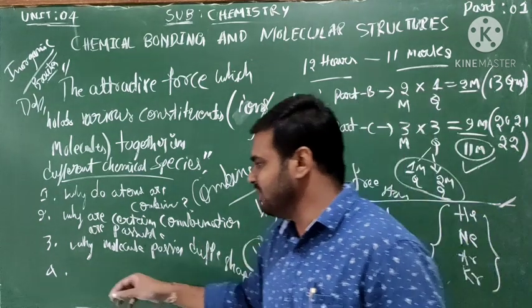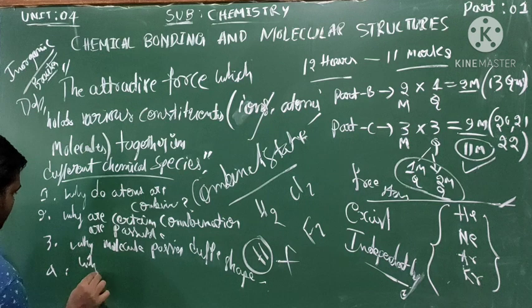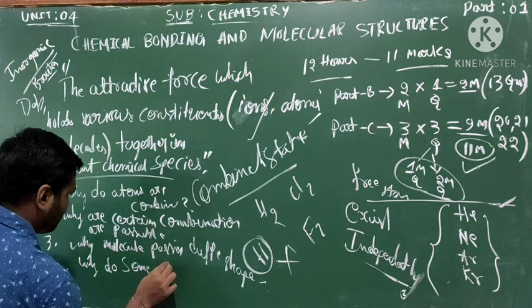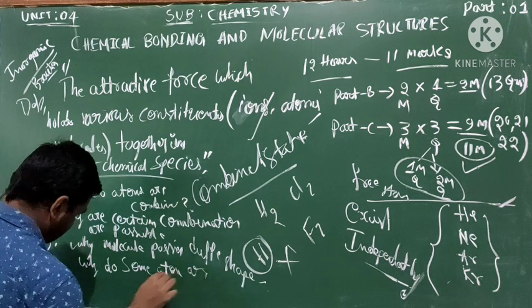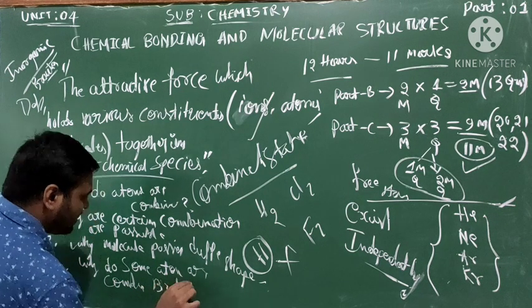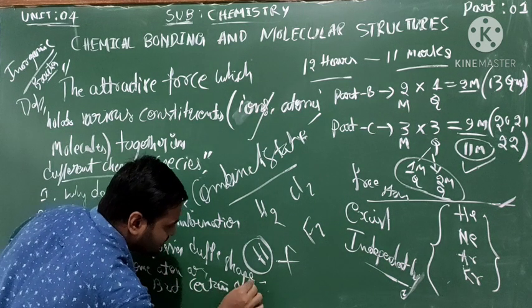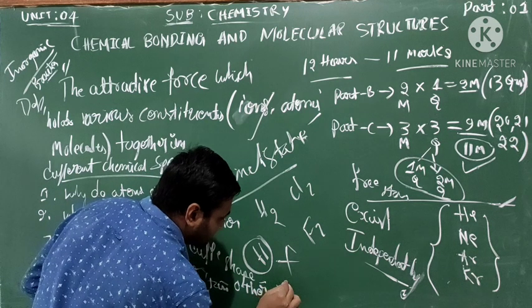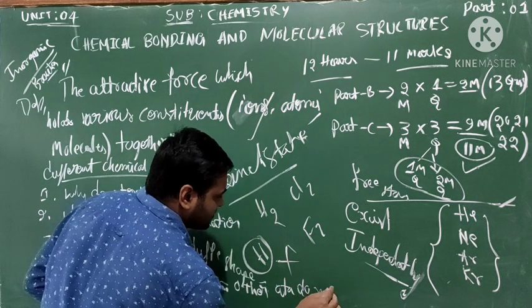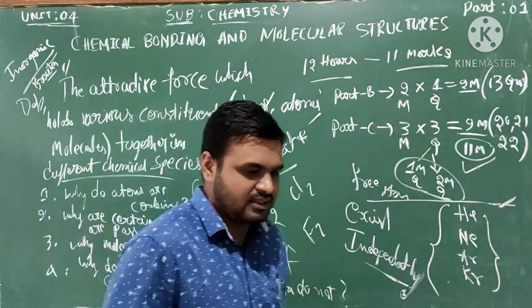So many questions will arise, such as why some atoms combine, but certain other atoms or elements do not.